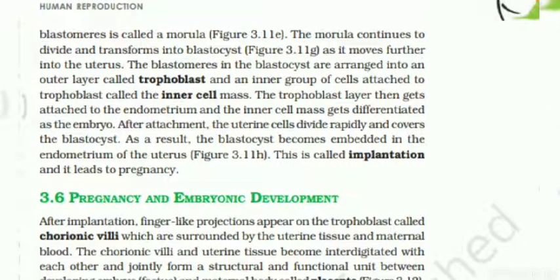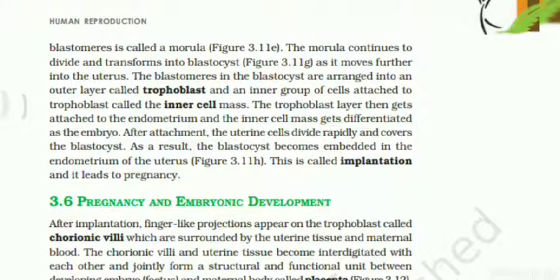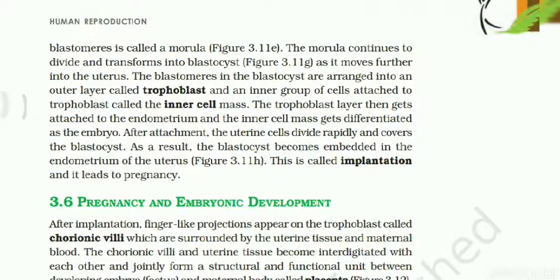Then the morula continues to divide and transforms into the blastocyst as it moves further into the uterus. That means from the ampullary region, the zygote goes through cleavage and blastocyst formation. The blastomeres in the blastocyst are arranged into an outer layer called trophoblast, and the inner group of cells attached to the trophoblast called inner cell mass. So from these blastomeres, more than 64 cells reach 128 cells, and at that stage the implantation takes place.